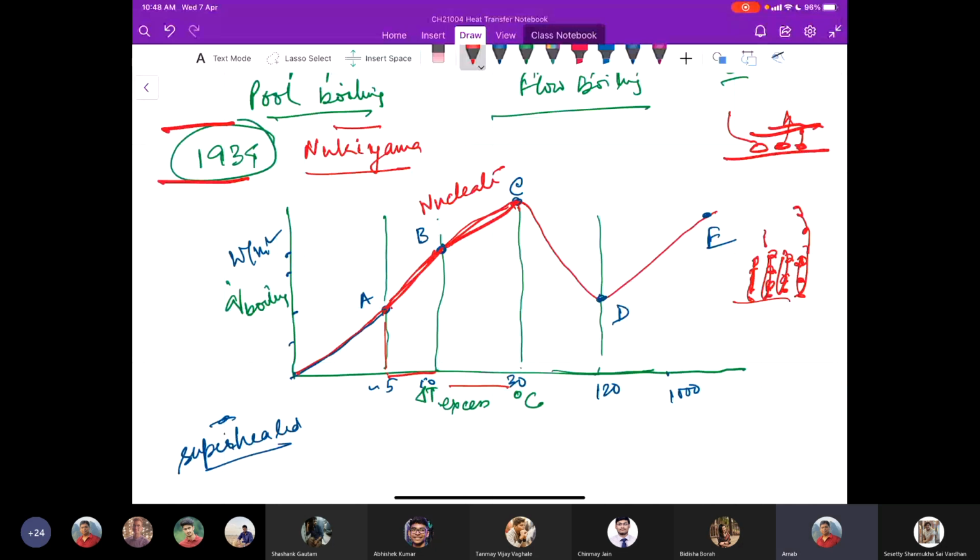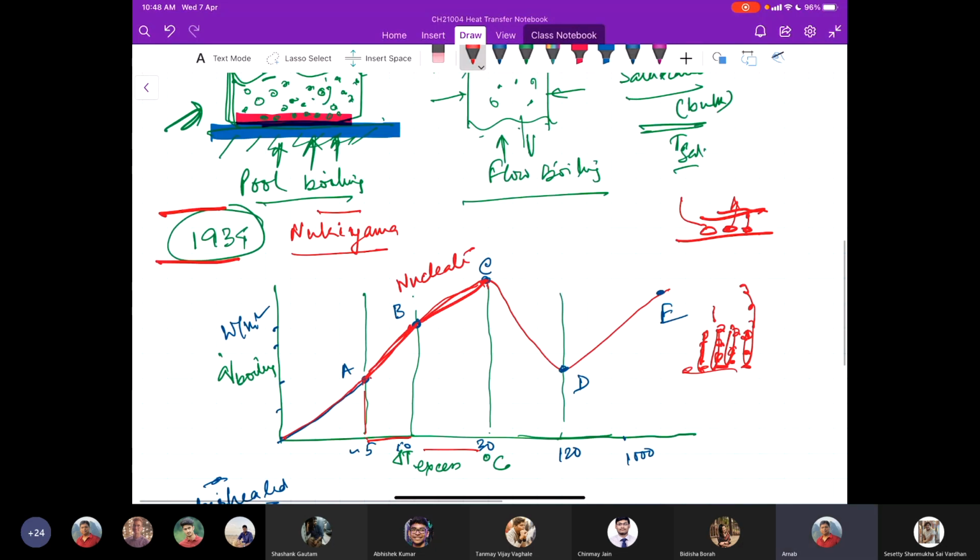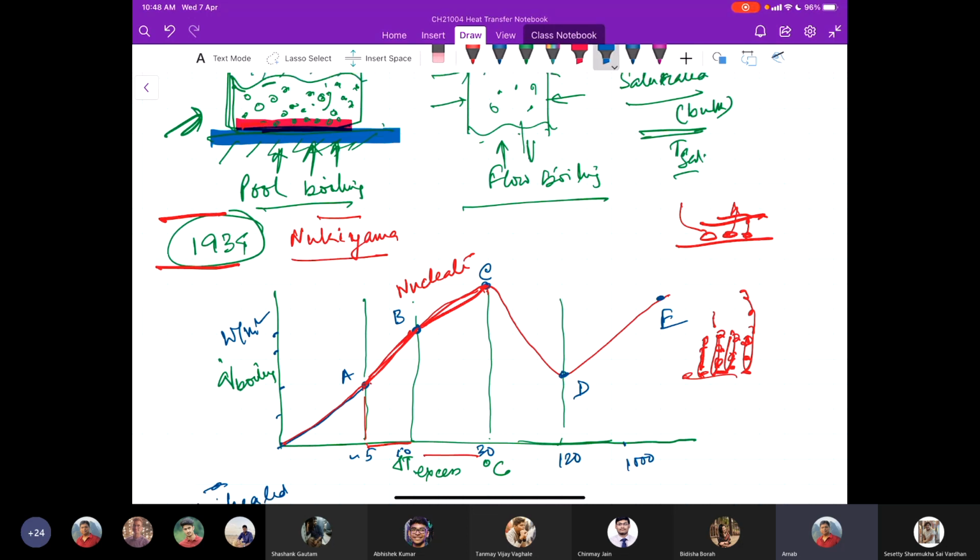And then at this large value of excess temperature, the rate of evaporation from the heated surface reaches a maximum value, such a high value that the heated surface is now covered by the bubbles. The red portions in this figure would be now covered by this column of vapor bubbles.